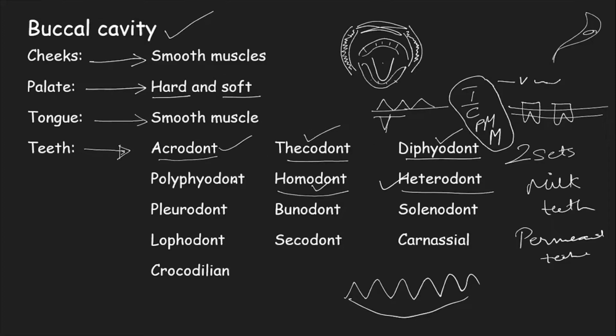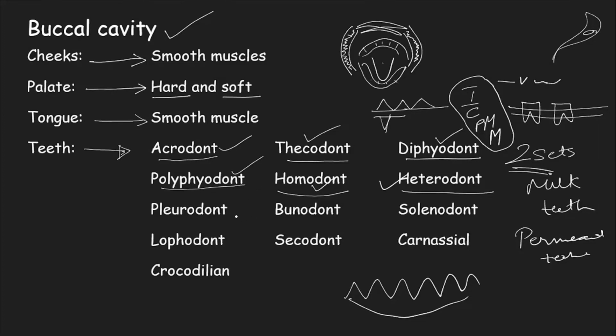Next, polyphyodont is somewhat opposite of the diphyodont. Diphyodont, as I told you, have two sets of teeth, milk and permanent. Polyphyodont, the organisms that exhibit polyphyodentition, have regeneration throughout their lifespan. Every time a tooth is lost, it reappears again. How lucky are these animals, right? They don't have to go to any dentist. Moving to the next one.